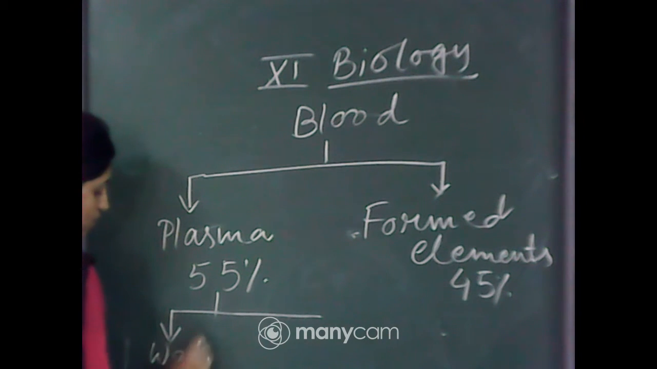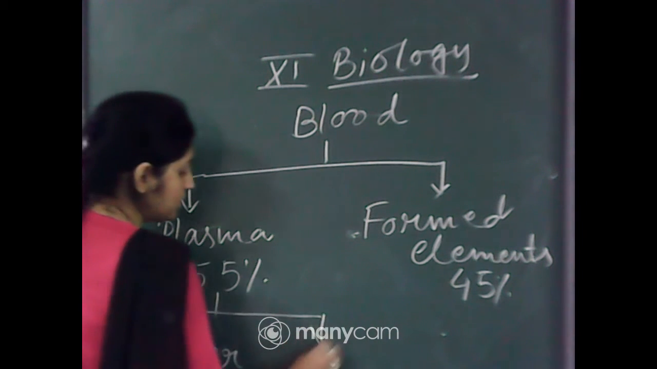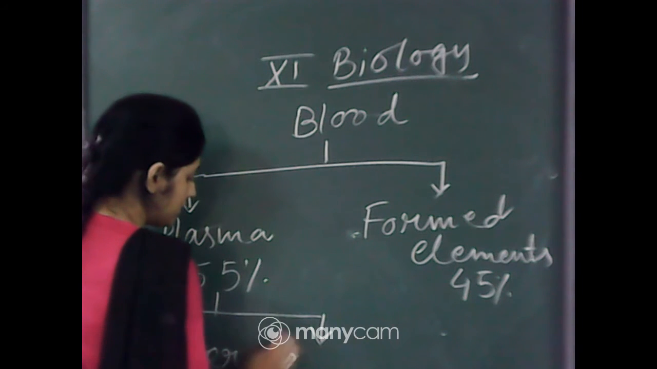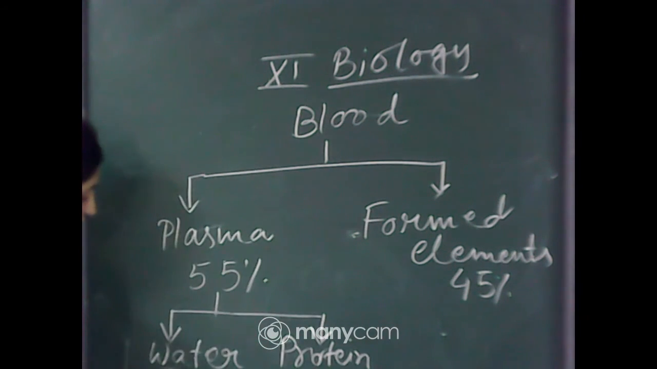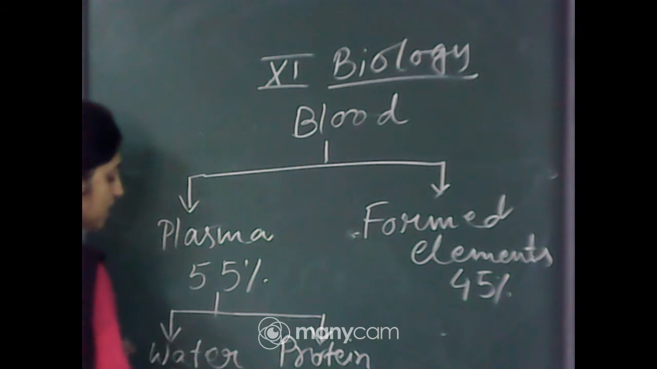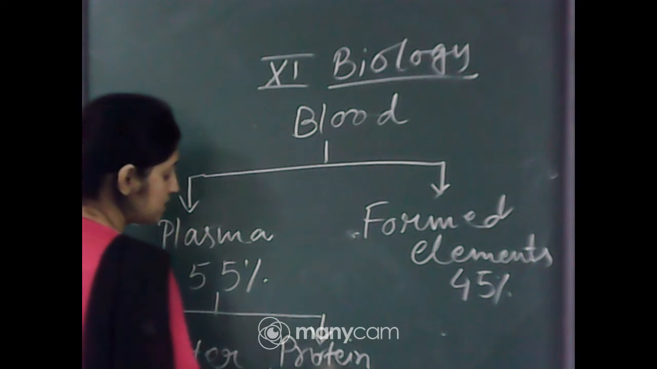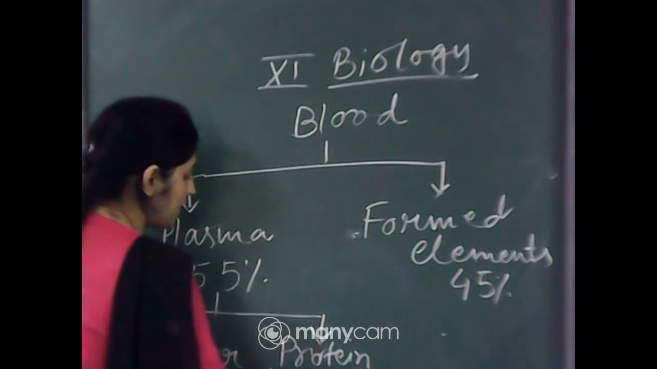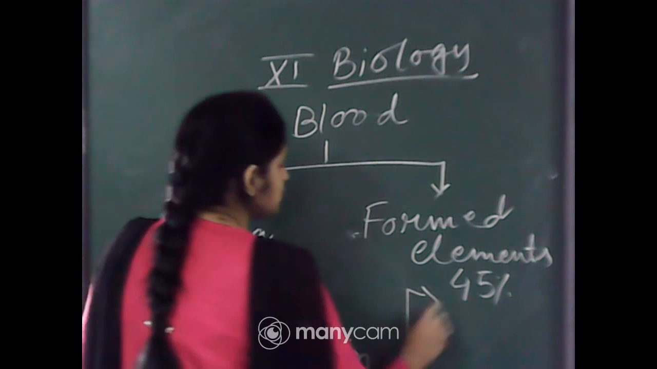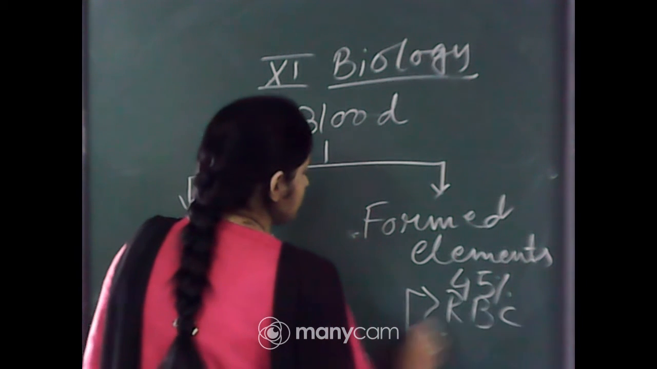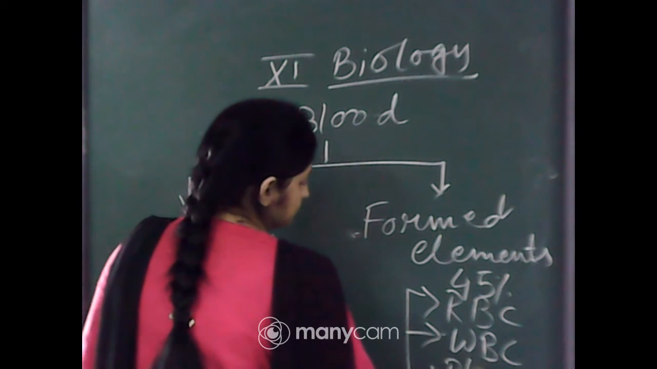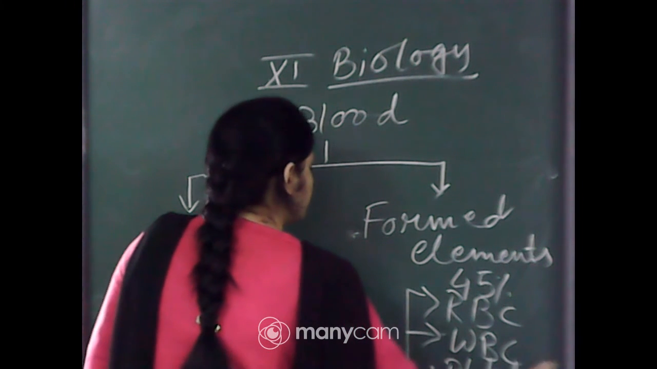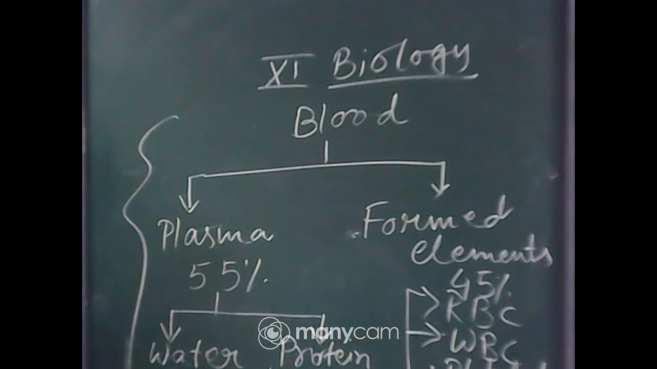Water and proteins: albumin, globulin, fibrinogen. The maximum part of the plasma is made of water, 90 to 92%, and the protein is made up of 6 to 8%. And the formed elements are RBC or erythrocytes, leukocytes or WBC, and platelets. So this is the whole structure of the blood.